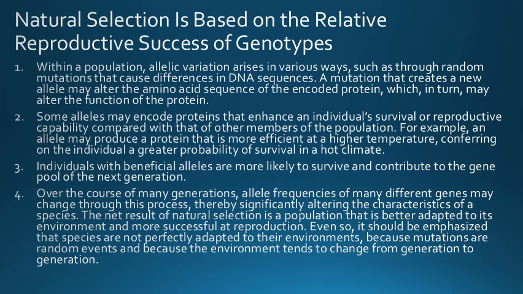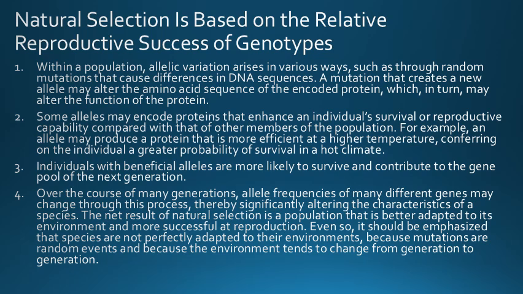See them one by one. Within a population, allelic variation arises in various ways, such as through a random mutation that causes a difference in the DNA sequence. A mutation that creates a new allele may alter the amino acid sequence of the encoded protein, which in turn may alter the function of the protein.